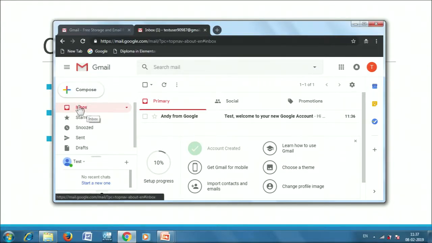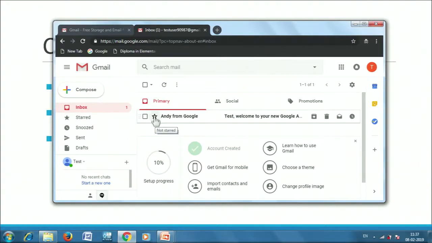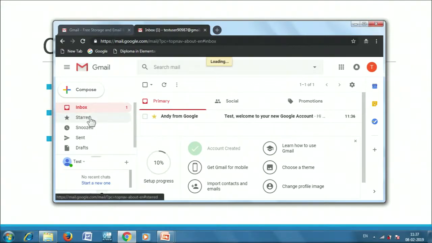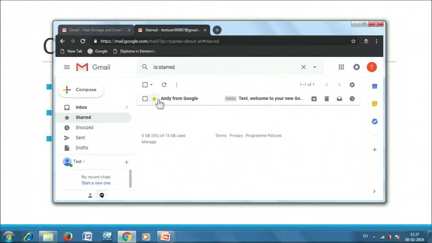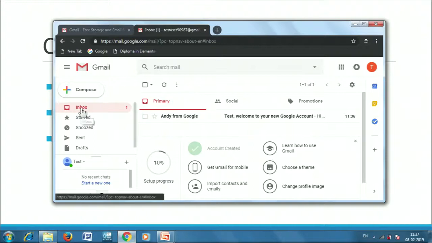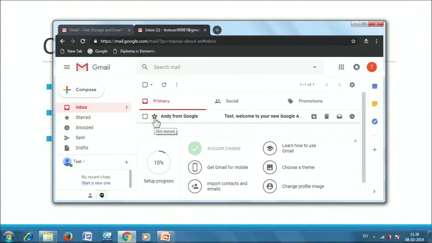Then we have inbox. This is where all our emails would be received. Then this is starred. We will have some emails that we have marked as important, or we have to refer to them easily. We can mark them as star. This is the option here to mark an email as star. If we mark it as a star, then it will be available under this particular option also. But if we do not, those emails would not be available. So if we have so many emails in our email account and we only want to refer to some of the important emails, we can always mark them as a star and then go back under the starred list to access them directly in this particular panel.